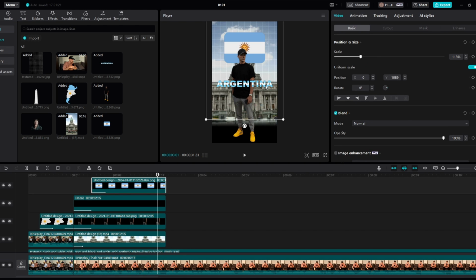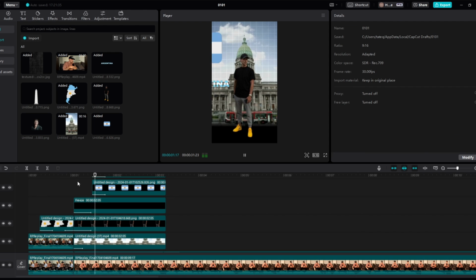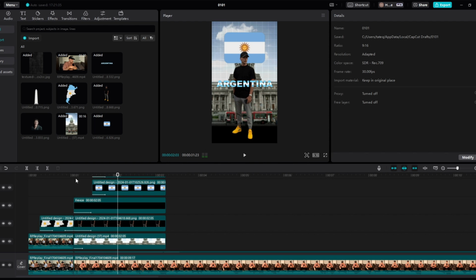And then with the flag, what we can actually do is rotate this to 1 degree. I grew up in Argentina, third world country. Perfect. Now that looks much better.